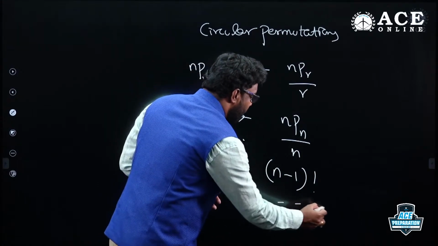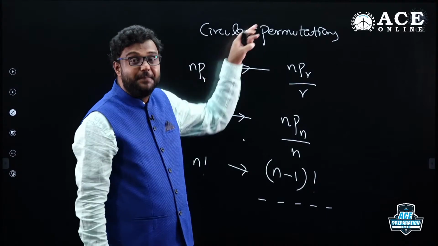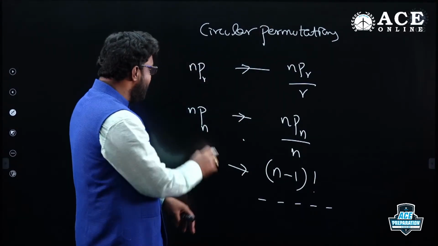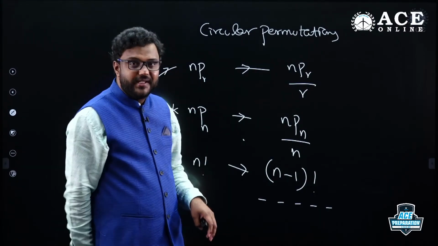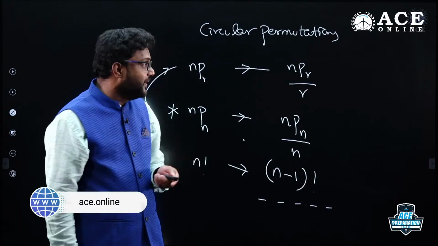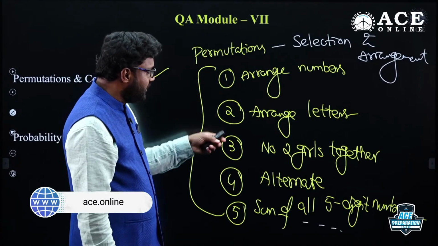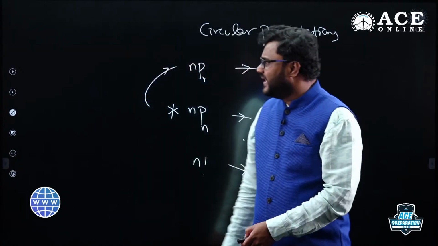So when we go for circular permutation, you need to focus on that. Then you will get the idea why for nPr, it is nPr divided by r. If you know the reason for this, then automatically you can understand why in linear permutation it is nPr and in circular permutation nPr divided by r. Then combinations: it's only about selection, right?